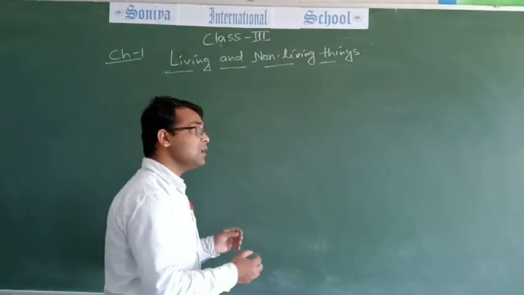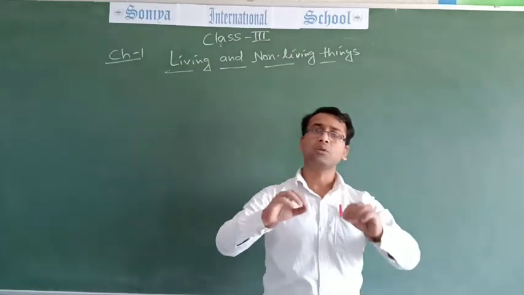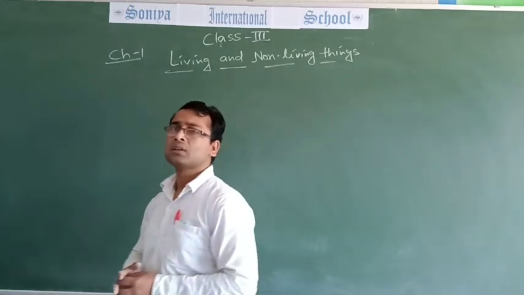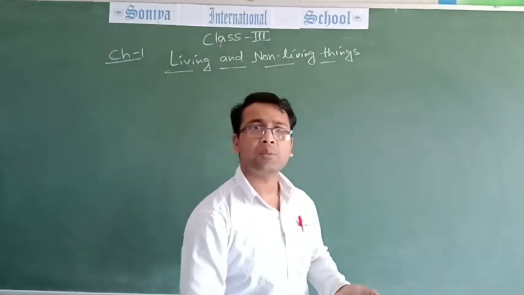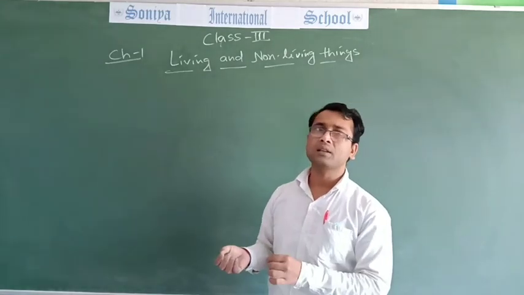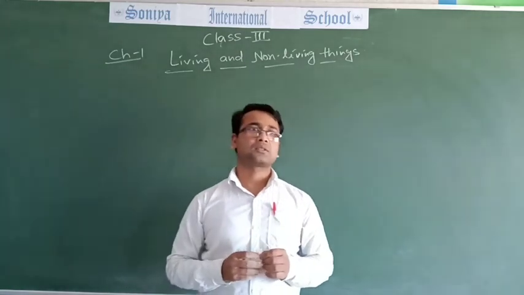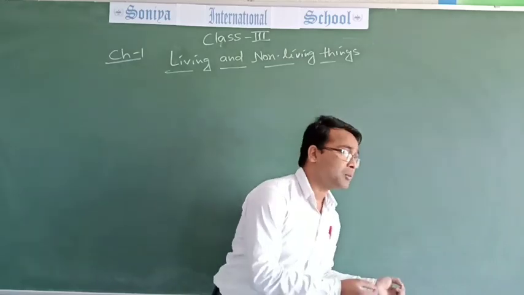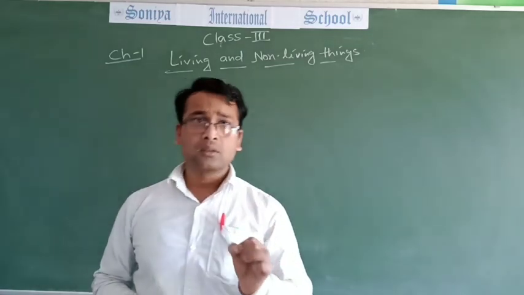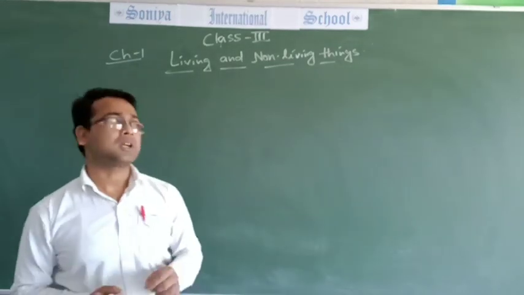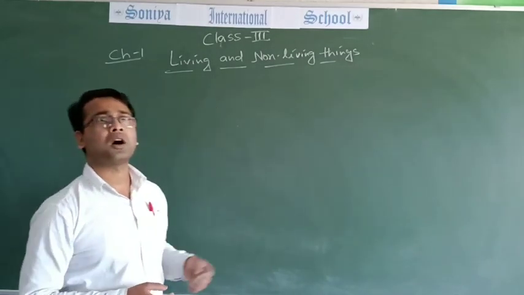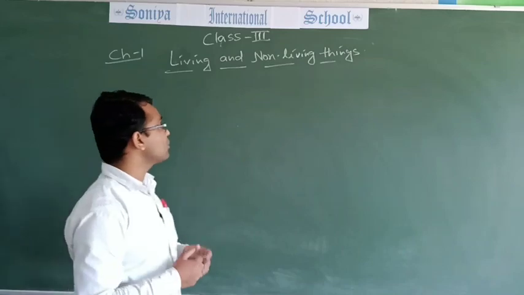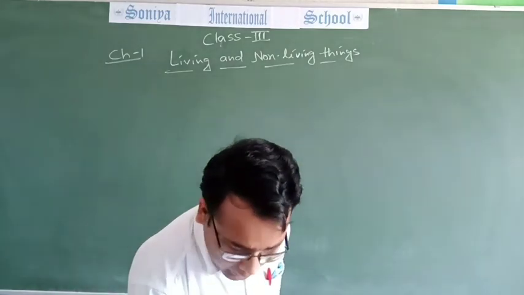So you will see the things surrounding you. One type is man-made, and the second is called natural things. Man-made things are like box, pencil, desk, chalk, duster, and so on.